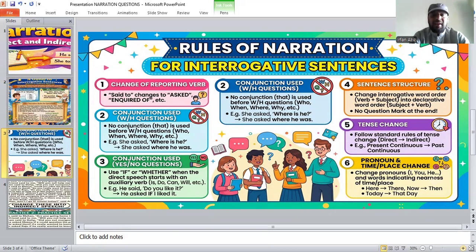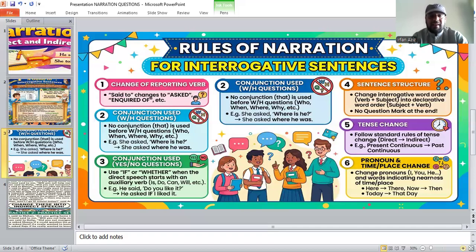Who, when, where, why, etc. Like she asked, "Where is he?" She asked where he was. No use of that. Then conjunction use for yes/no questions: use if or whether instead of that.